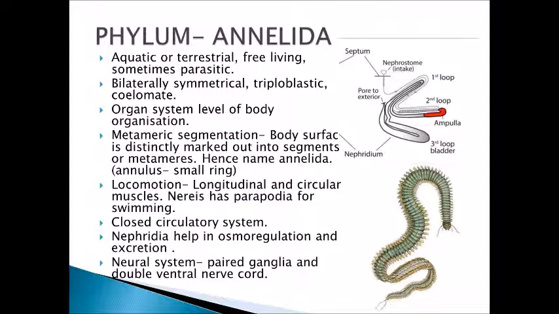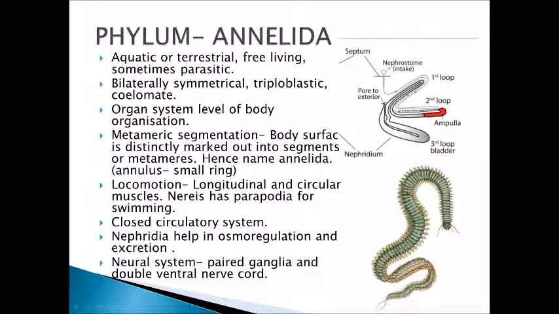Organ system level of body organization is seen in this. The typical characteristic of Annelida is metameric segmentation. That means the body surface is distinctly marked out into segments or metameres, and hence the name is Annelida, the meaning of the term annulus being small ring.